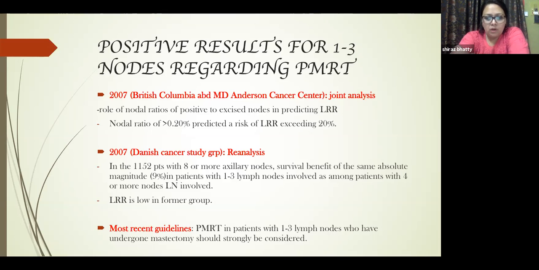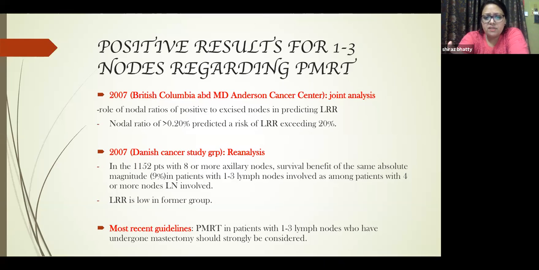That role of nodal ratios, which we have already mentioned, should be taken into account for those 3 lymph nodes also, and that might remove the inter-observer variation and the interdepartmental controversies, and will lead to a standard protocol.